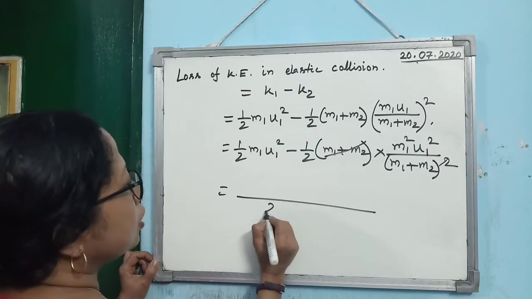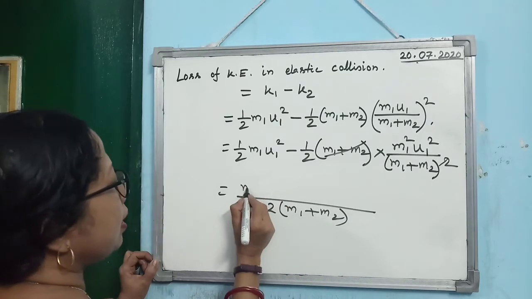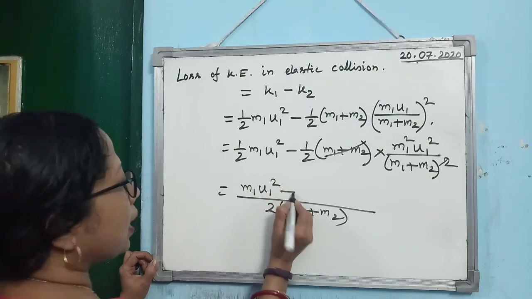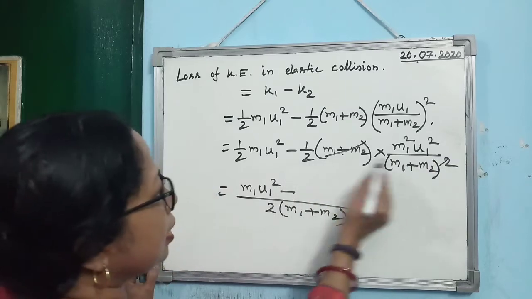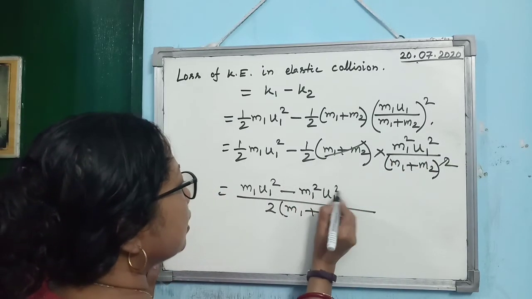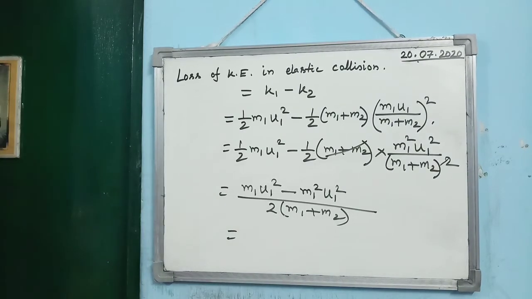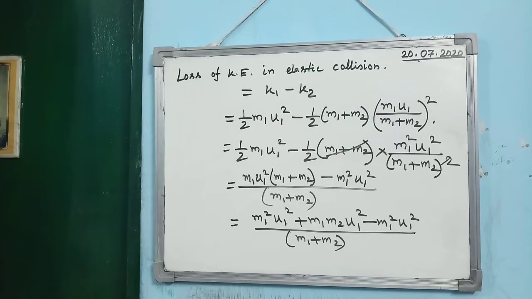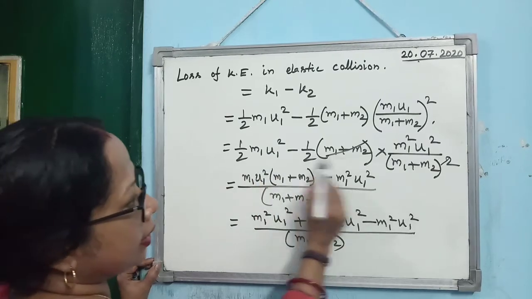So if you take 2 into M1 plus M2 common, then here it is coming M1 U1 square minus M1 square U1 square. Now you see, in the last step I did one mistake, because here denominator is 2 only and here also 2.